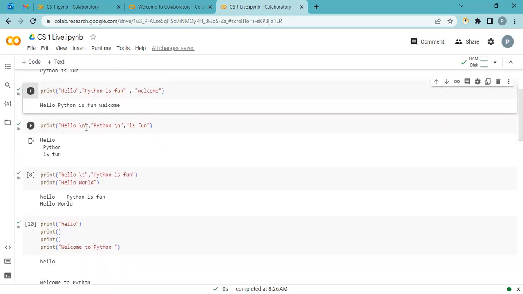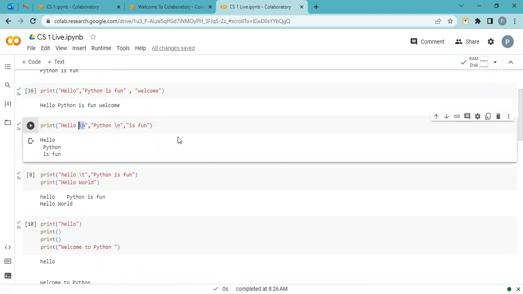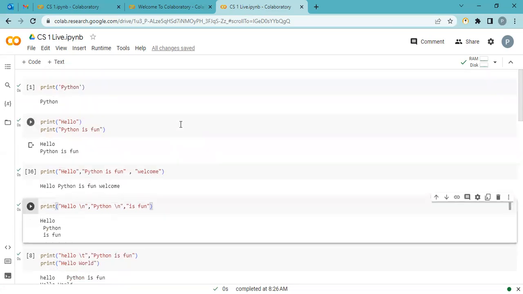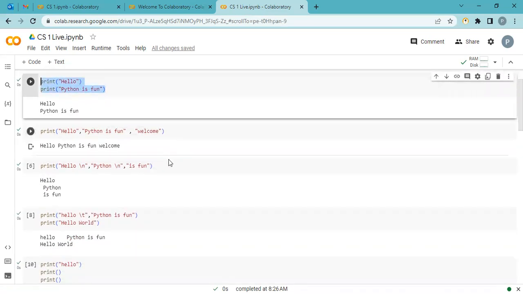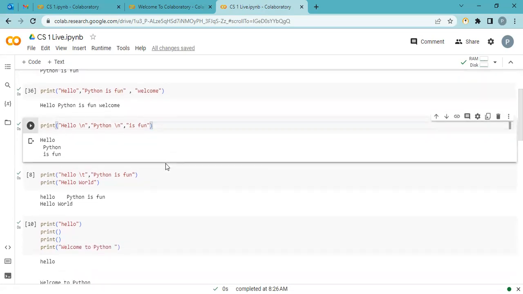Most important, slash n is the enter. Whenever I want to print on a new line, in a single print statement, we can do that. There is no need to write multiple print commands. If I want to print on the next line, you just add slash n to hello, then slash n, Python, then slash n, is fun. It means whenever it's slash n, it prints a new line.